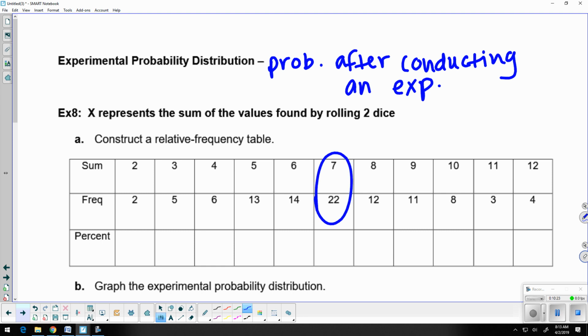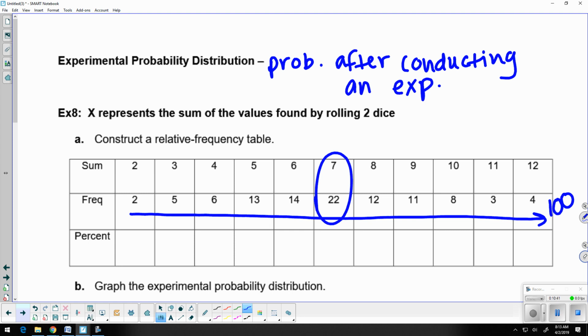Now we have to try and figure out what's the percentage of this. Well, we have to know how many times we actually did this experiment. If you add up all your trials, going straight across here, it all adds up to 100. So we did this experiment 100 times. We rolled 2 dice 100 times, and this is what we got.